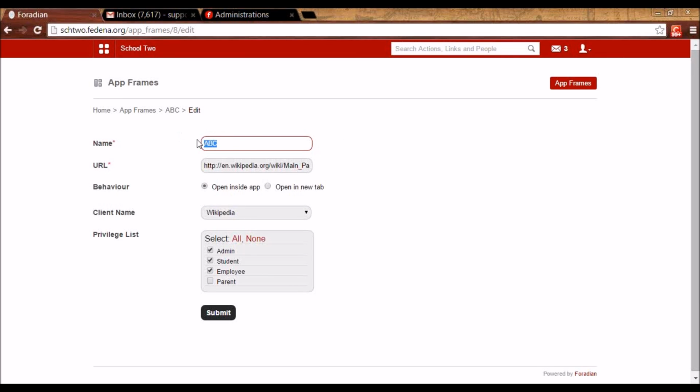This is the name of that third-party application, the URL or the first page of it. Do you want to open it inside Fedena, or do you want to open it inside a new tab in Fedena? And the client that we just created will appear here. And then who all should be able to see this ABC application? You can check that from here.